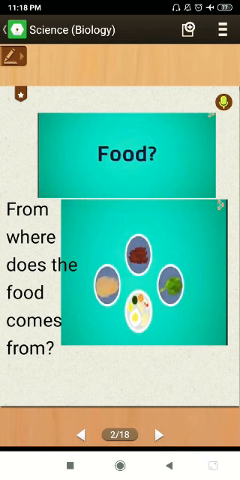Let's begin with the introduction. As we all know, we cannot survive without food. Food gives us energy. Any living organism requires food for its survival. Food is the basic necessity of living organisms. So, the green plants prepare their own food by the process of photosynthesis, while animals obtain their food directly or indirectly from plants. So now the question comes, what about humans? Where do humans get their food from, and how do they meet their daily requirements? Humans grow plants and rear animals to meet their daily requirements.